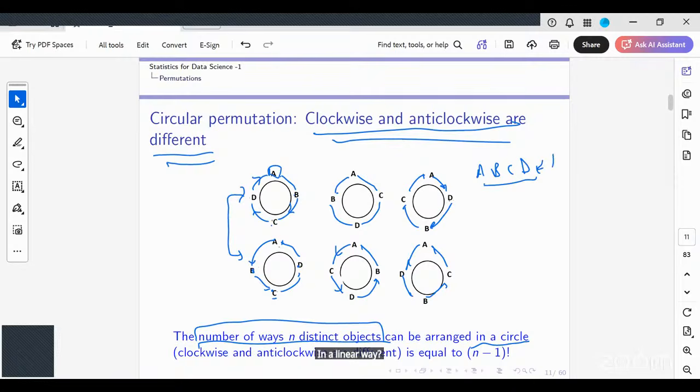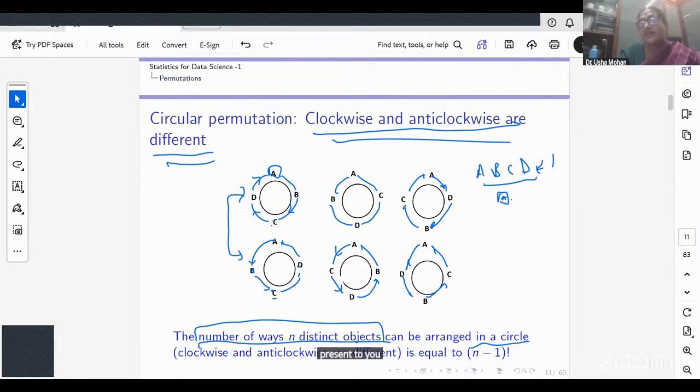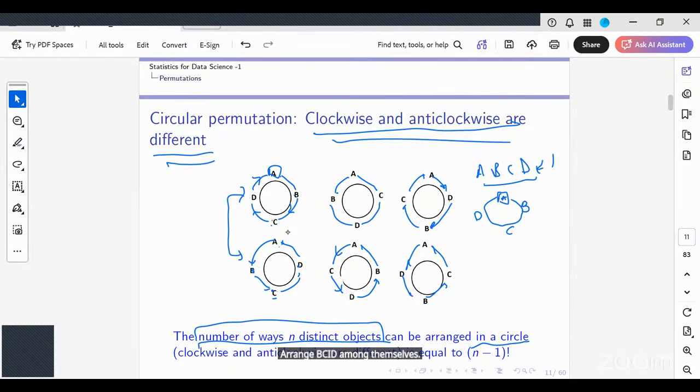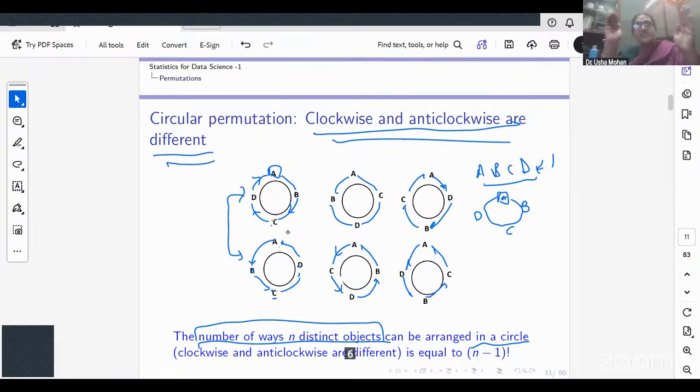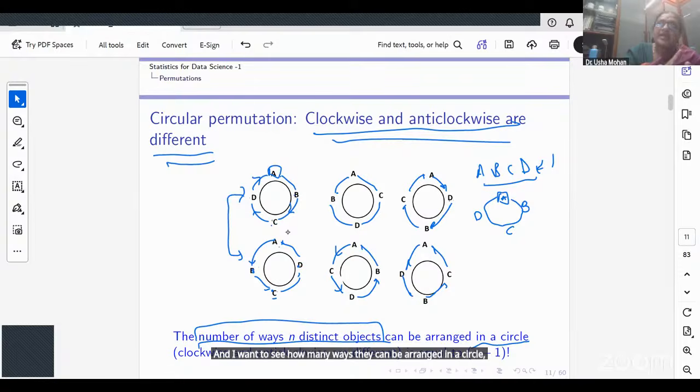4 factorial, 24. Now, if I fix A, how many ways can I arrange B, C, D among themselves? 3 factorial. So in general, if I have n objects and I want to see how many ways they can be arranged in a circle, if clockwise and anti-clockwise are different, it would be n minus 1 factorial. Is this clear? Yes, ma'am.